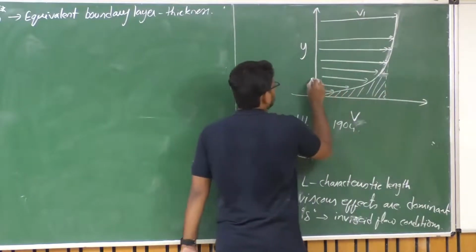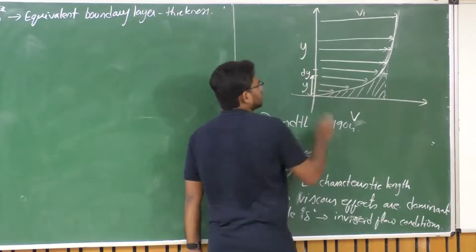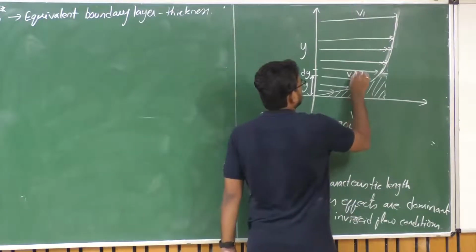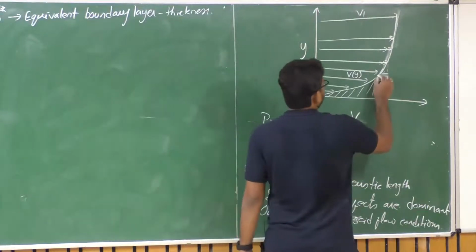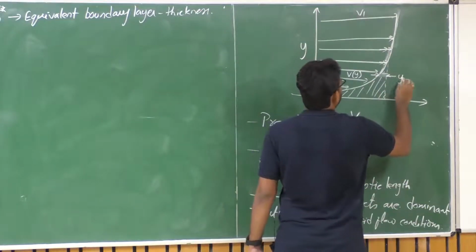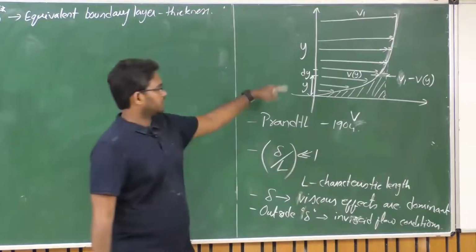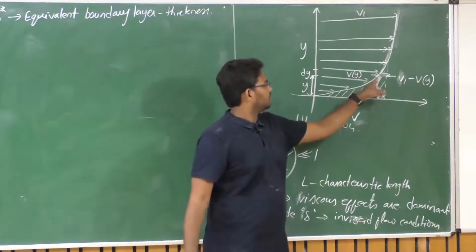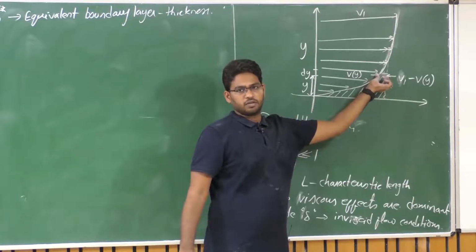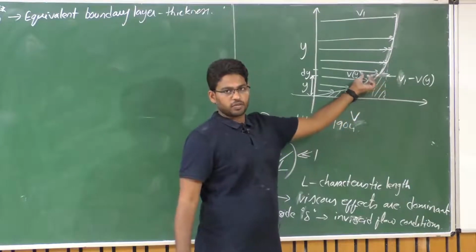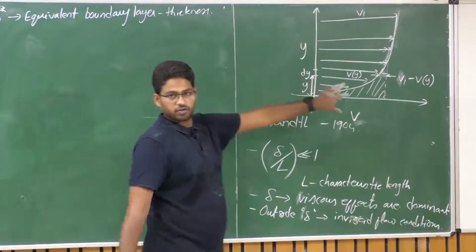this is my y, right? Say consider a small element dy here, where v of y is the corresponding velocity at that particular location. Got it? And then what is this difference? This difference will be v1 minus v of y. V of y is the velocity at that particular location. So v1 minus vy represents the loss in mass flow. This talks about the loss in mass flow.